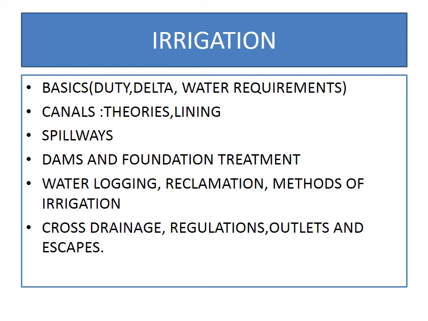Then canal lining, advantages and disadvantages, spillways, types of spillways, where they are suitable and all, dams, gravity dam, earthen dams, their practical profile and theoretical profile. And the treatment to the foundation that has to be given, foundation treatment also, study about this. Waterlogging, reclamation of soil, methods of irrigation, which method is suitable and where, you have to study this.